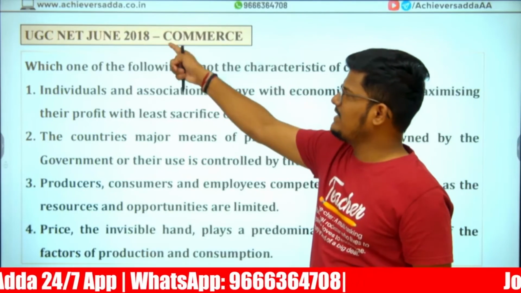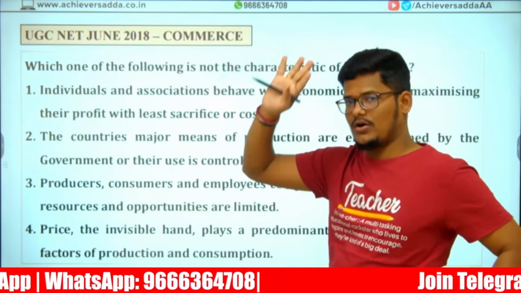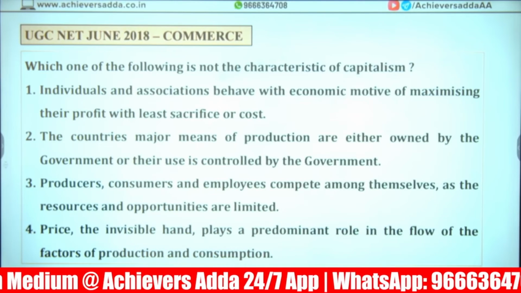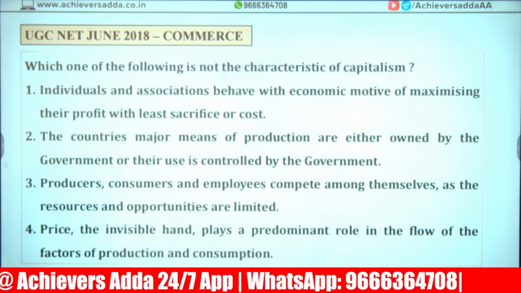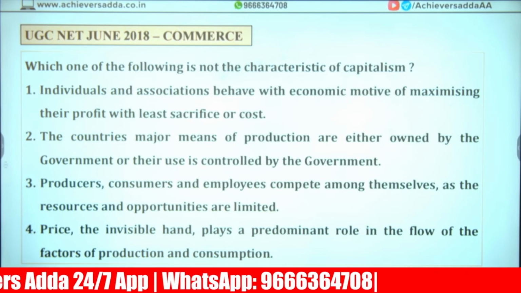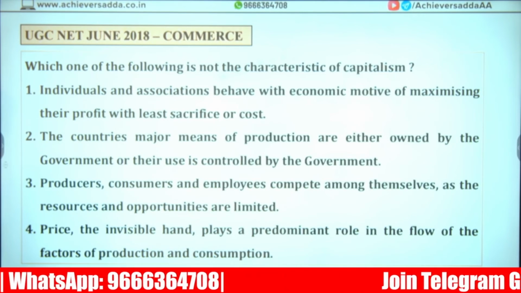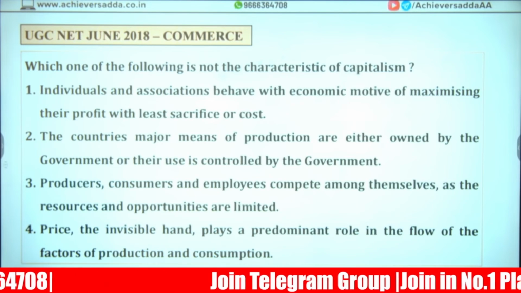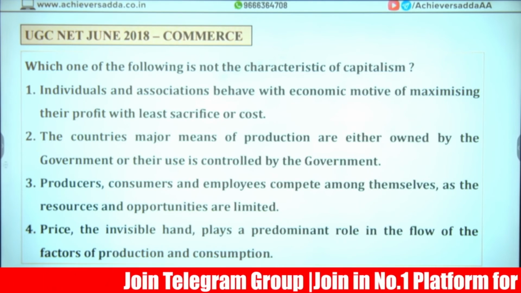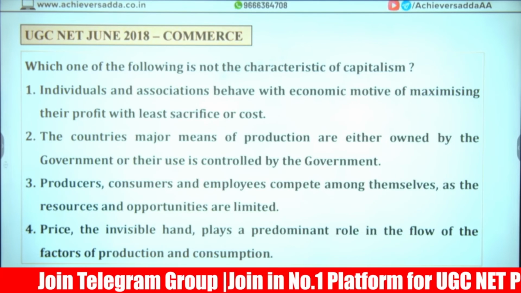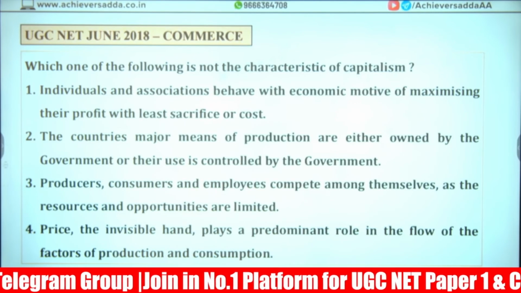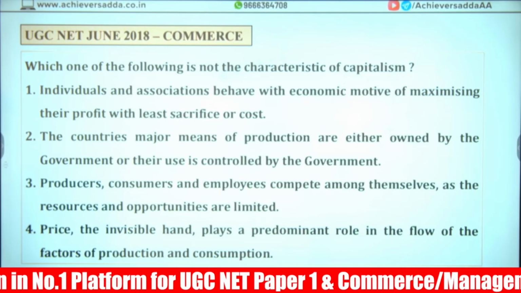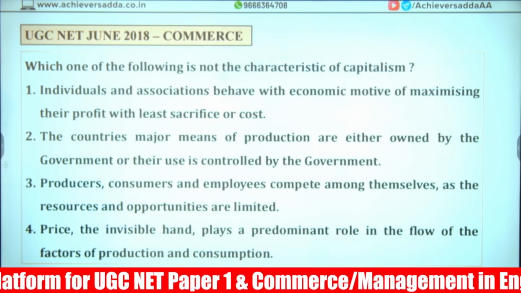June 2018 commerce question paper, very long back. Answer this question. Individuals and associations behave with the economic motive of maximizing their profit with the least sacrifice or cost. The country's major means of production are either owned by the government or their use is controlled by the government. Producers, consumers and employees compete among themselves as the resources and opportunities are limited. Price, the invisible hand, plays a predominant role in the flow of factors of production and the consumption.